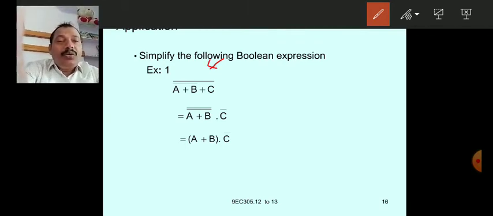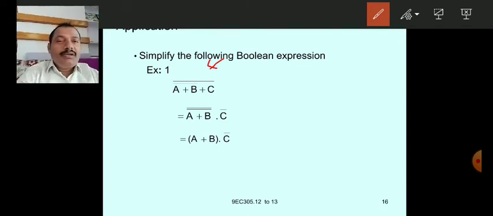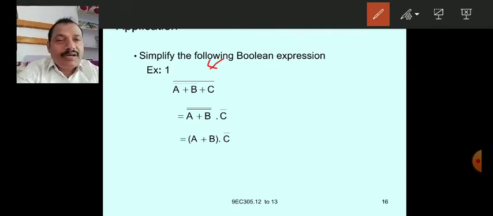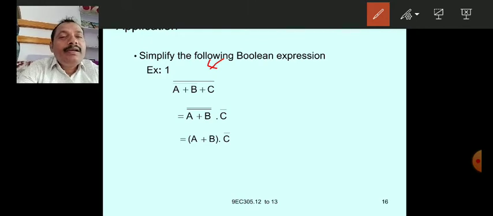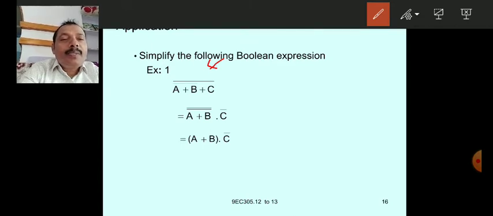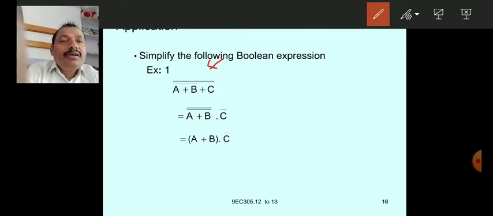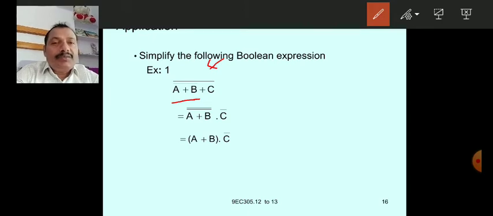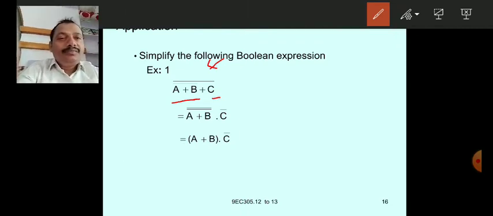So the question here is A plus B whole bar plus C whole bar. So this is the Boolean expression. Let us apply De Morgan law. By applying De Morgan law, you have to consider this group as one variable, and this C is the second variable.